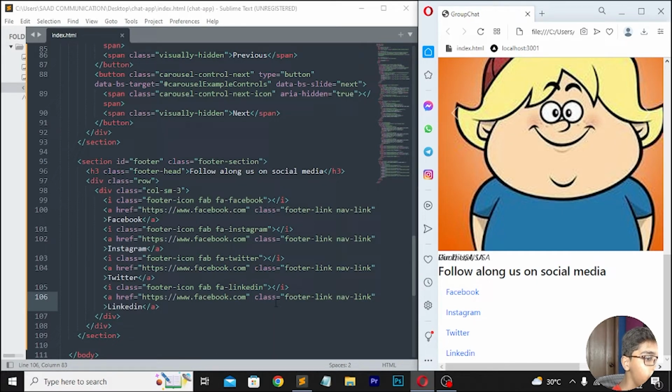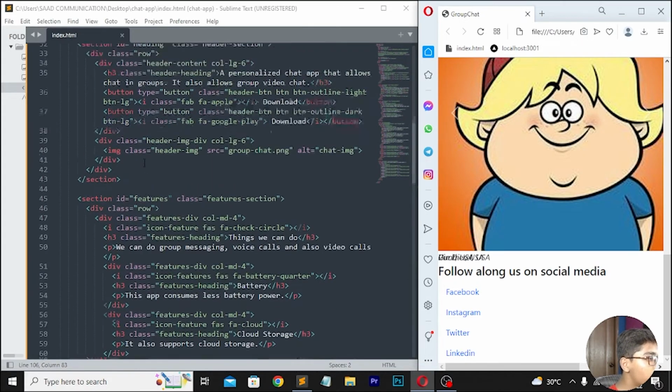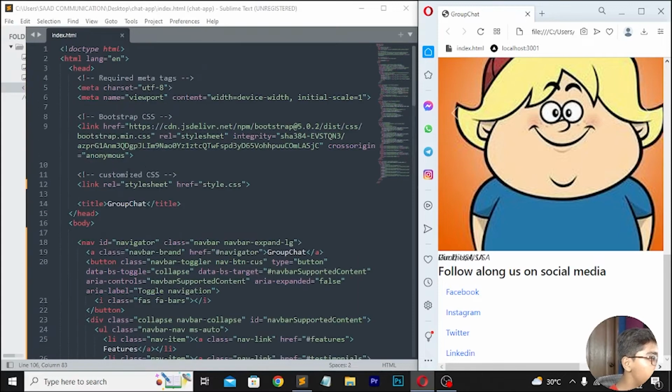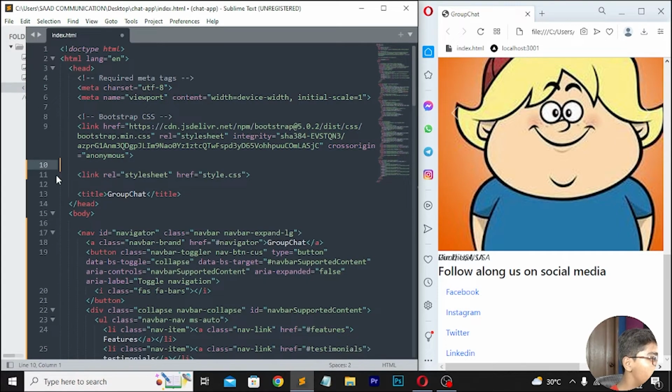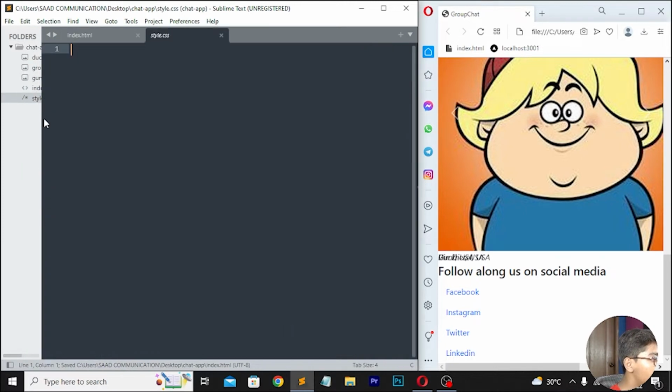Now when you are getting all these things here, you have to do one thing. We have linked the style sheet here, so I will be moving to my style sheet here. So here I will be moving at the top, and if I show you, you can see our style sheet has been linked here, so I don't need this here. Save this, then move here to your file, and now we are on our file.